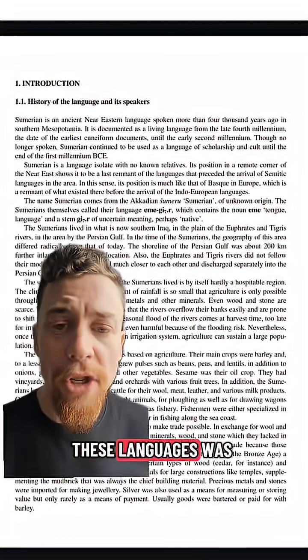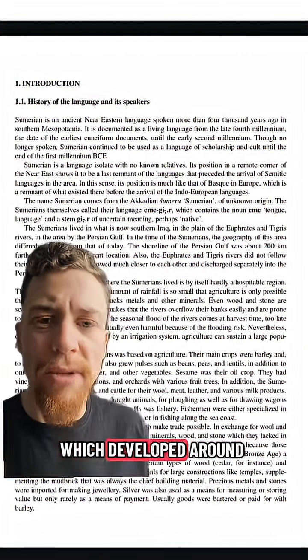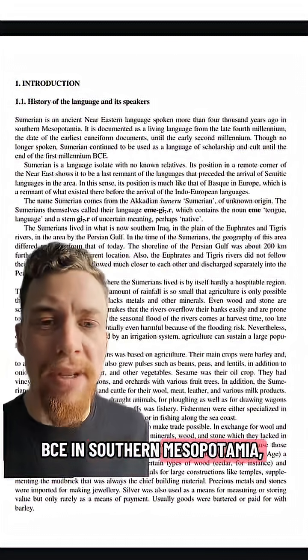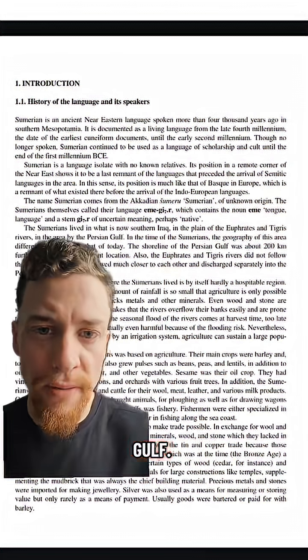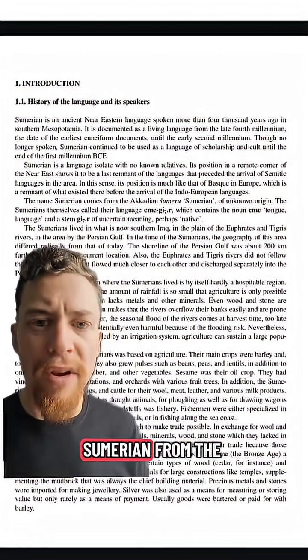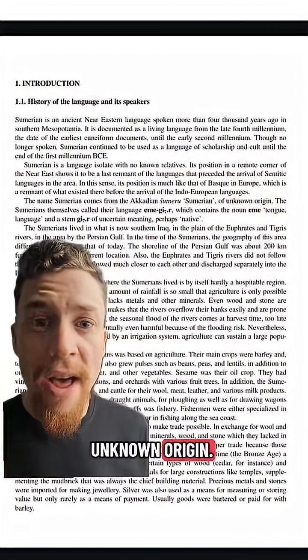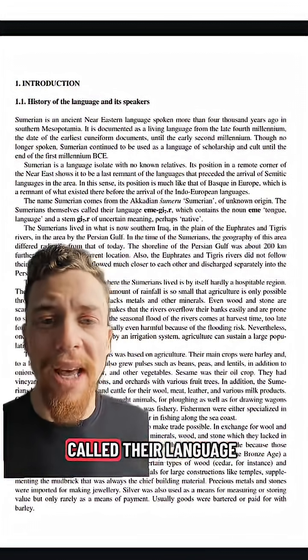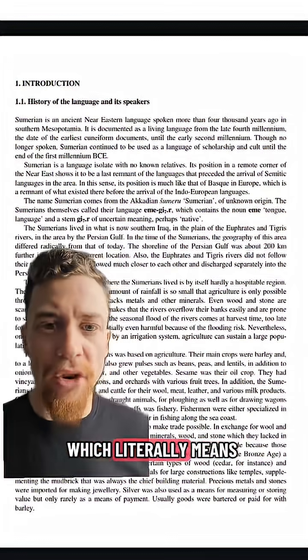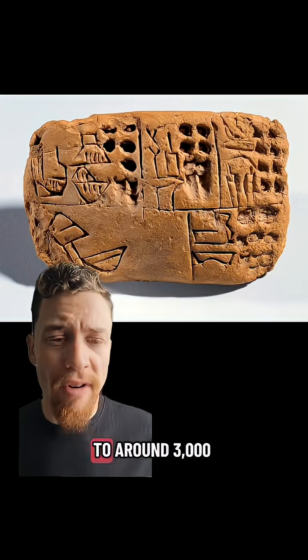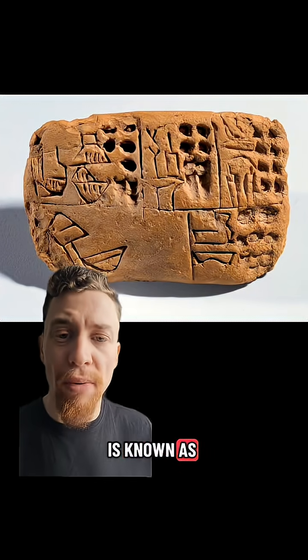The first of these languages was the Sumerian language, which developed around 3000 to 3200 BCE in southern Mesopotamia near the Persian Gulf. We actually get the name Sumerian from the Akkadian word Shumaru, which is of unknown origin. The Sumerians themselves, however, called their language Emegir, which literally means native tongue. The first of these writings, which dates back to around 3000 BCE, is known as Proto-Cuneiform.